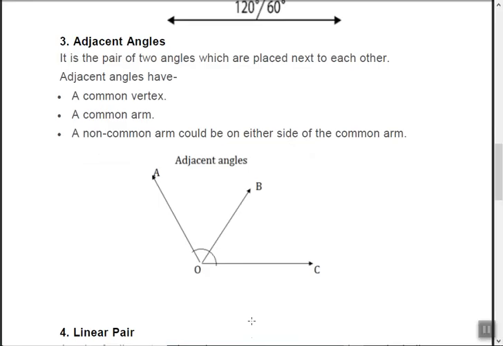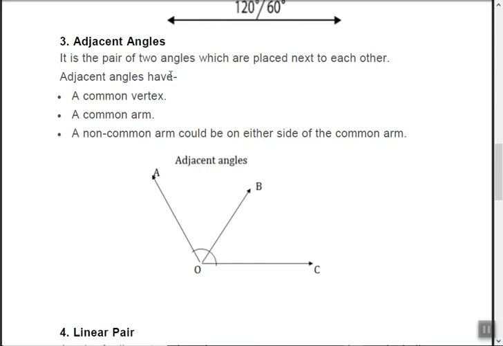Okay. Now what are adjacent angles? Now this is easy. If it is a pair of two angles which are placed next to each other, that is, see here, these two angles are placed next to each other, AOB and BOC, they are next to each other, means what? They have one ray common. So these are called adjacent angles.